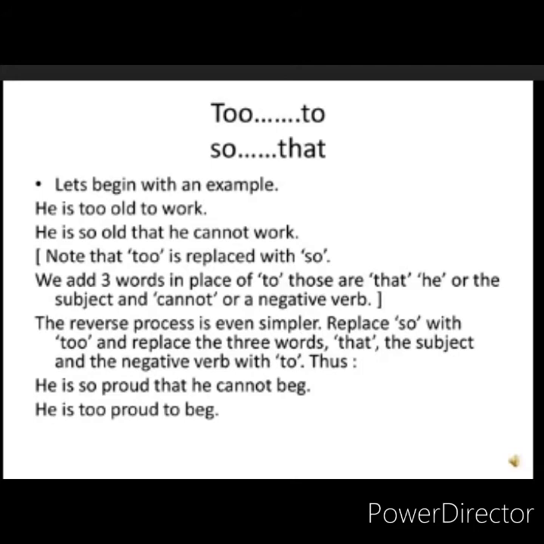We add three words in place of to, and those words are that, he or the subject, and cannot or a negative verb. The reverse process is even simpler. Replace so with too, and replace the three words that, the subject and the negative verb with to. Thus, he is so proud that he cannot beg changes into he is too proud to beg.